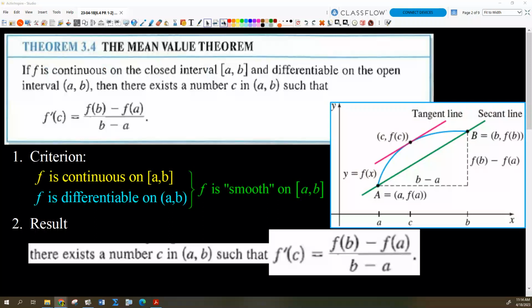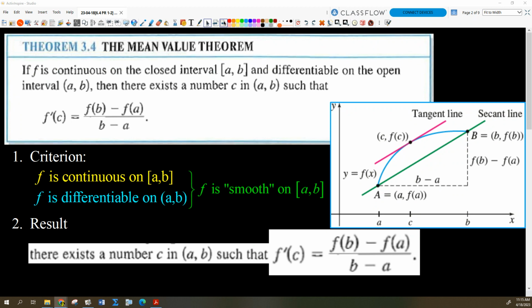If that's true, if we have a smooth function on some interval from a to b, then there must exist at least one number c in the open interval, between the endpoints, such that the instantaneous rate of change is equal to the average rate of change over the interval. Okay?